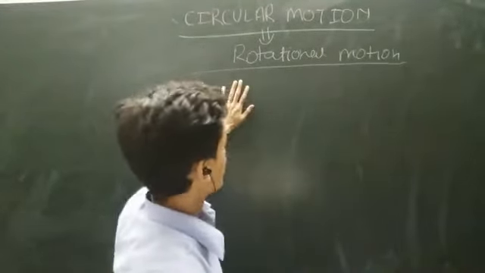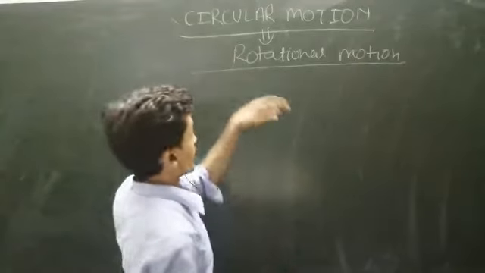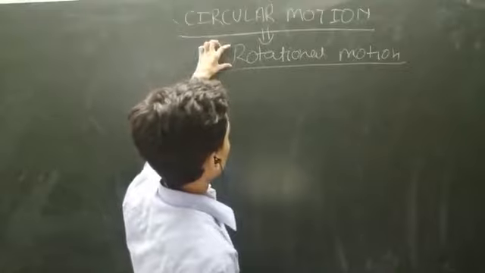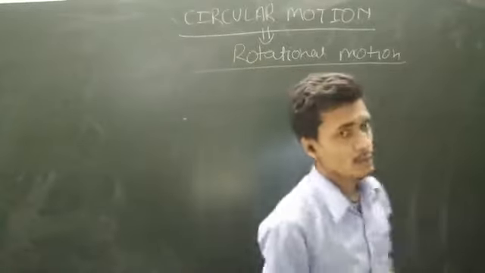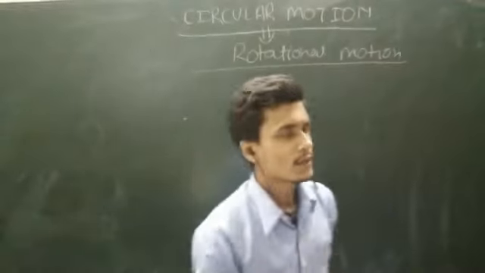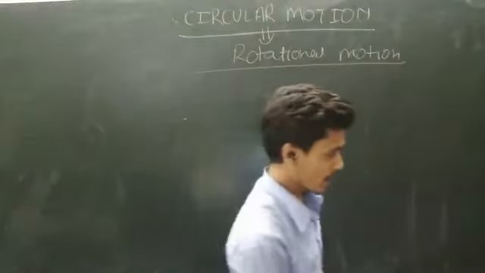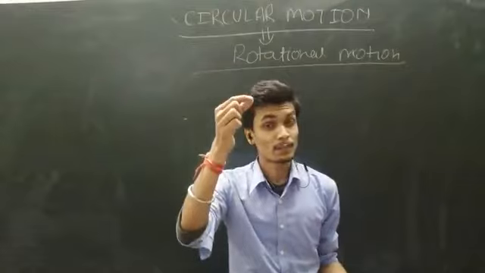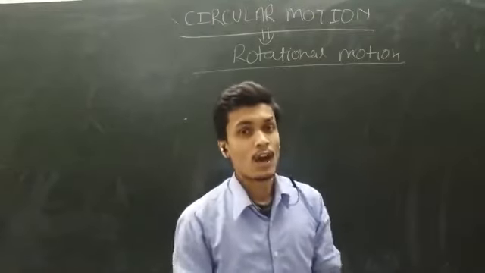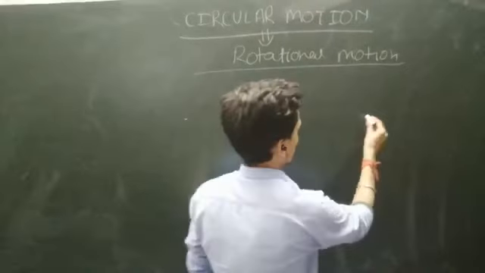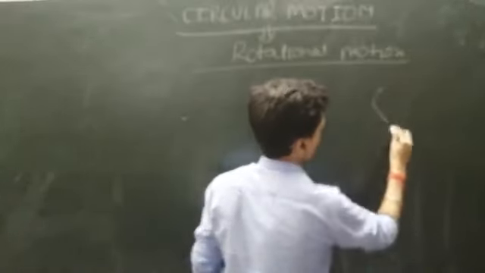Now let's see how they are different. Which phenomenon is called circular motion and which is called rotational motion? Let's know. But before this, let's see an example. Have you seen a spinning top, in general language called the lattu?